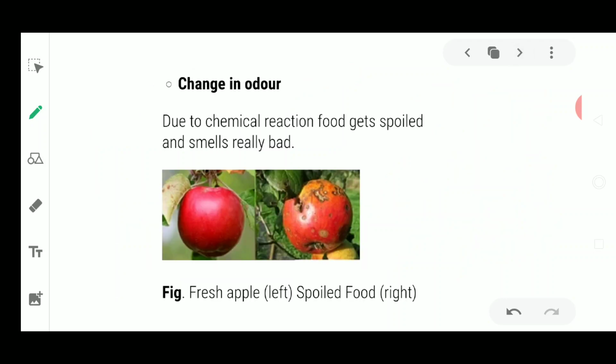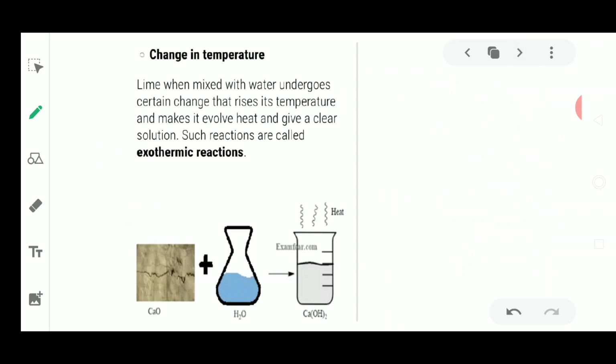Next is the change in the odor. It is very clear that if you keep vegetables and fruits like that, after some time they are going to be spoiled, and after spoiling, they change their smell. Next change could be in the temperature. When a chemical reaction takes place, exothermic, it is going to give rise to heat. Any reaction where heat is evolved is known as an exothermic reaction. Look, here it is given lime, that is calcium oxide.